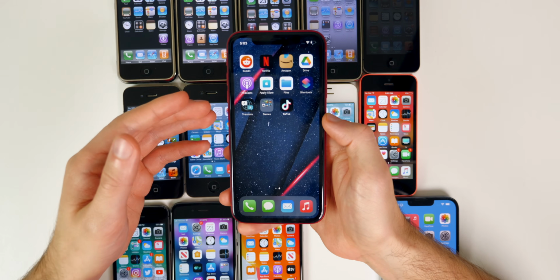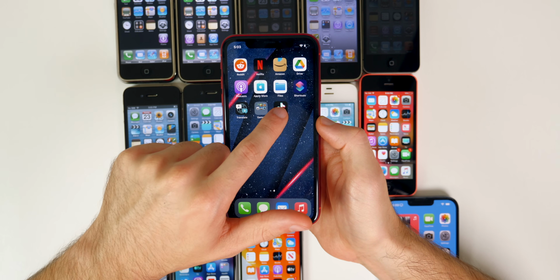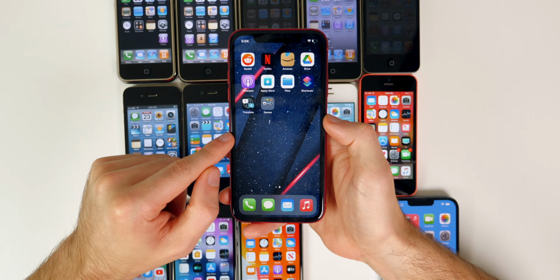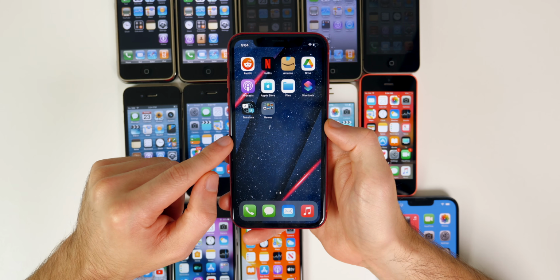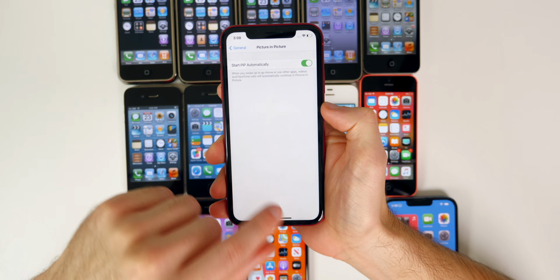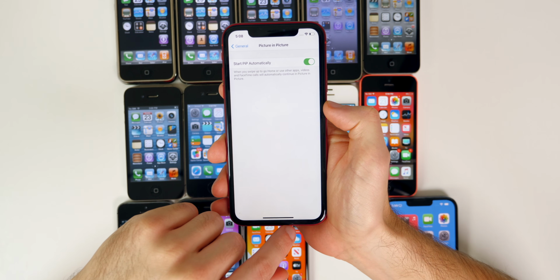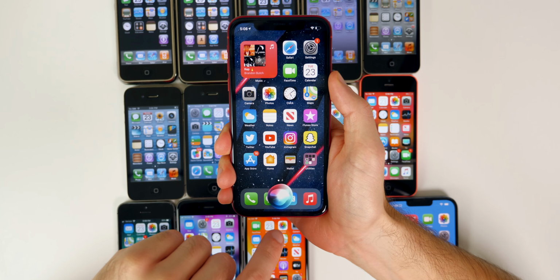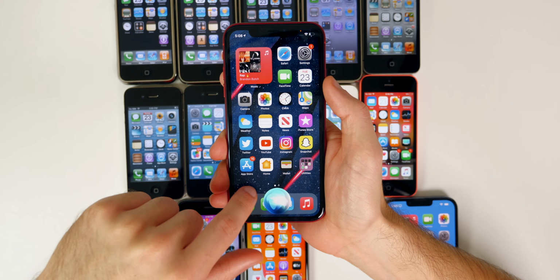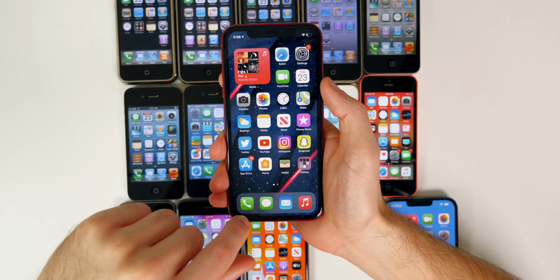We also got things like the ability to hide applications. So if I wanted to hide TikTok, I could just go to remove application and just remove from home screen, and it would just hide that application from the home screen. We also finally got picture-in-picture for video or FaceTime calls. We got a new incoming call UI that didn't take up the full screen, along with a new Siri UI that also did not take up the full screen. It was just this little circle down at the bottom of the home screen or whatever application you were in.